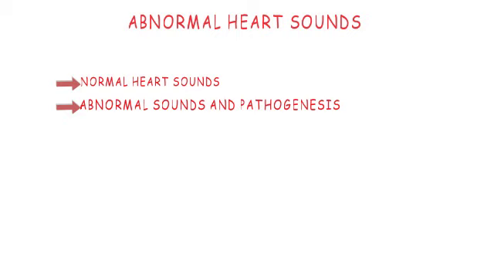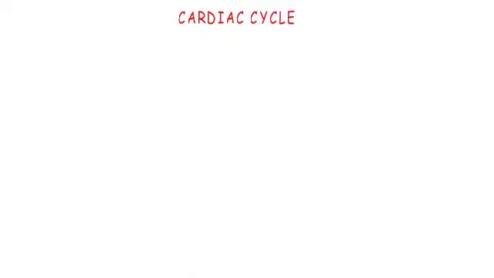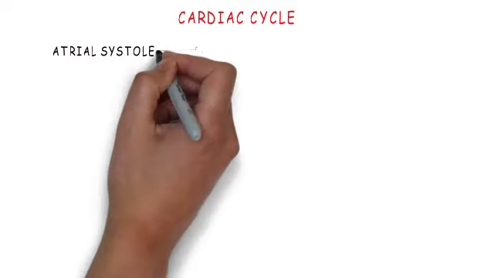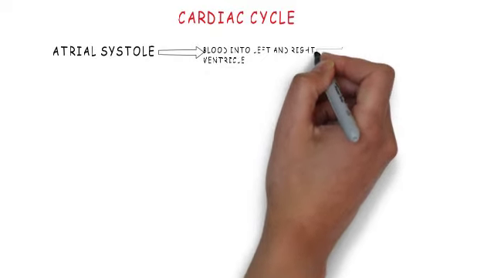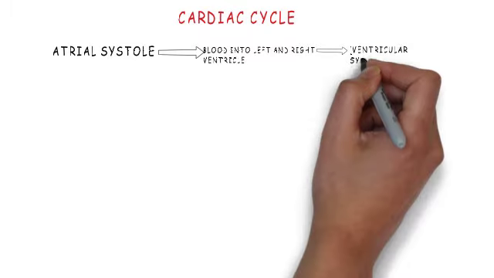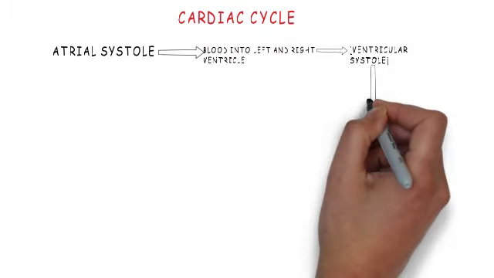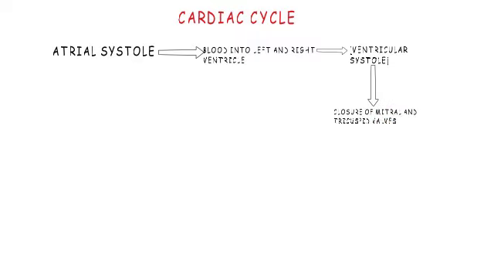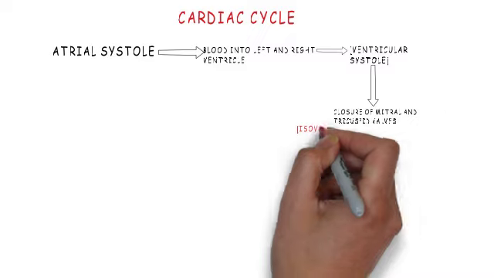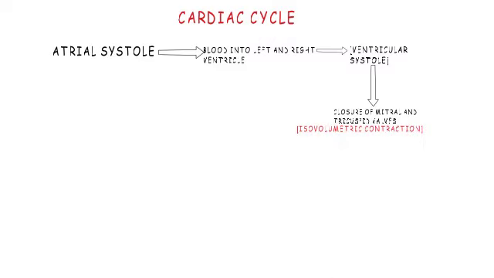See, to make ourselves understand completely, let me give you a brief recap of the cardiac cycle. So the normal cardiac cycle starts with the atrial systole, as a result of which the blood rushes into the left and the right ventricle. Now after this, the ventricular systole starts. As the ventricular systole starts, the first thing which happens is that the mitral and the tricuspid valves get closed and the ventricles contract as a closed chamber, and this is termed as isovolumetric contraction phase.